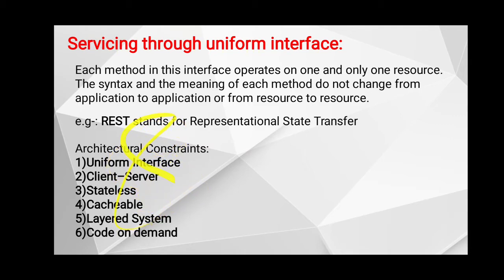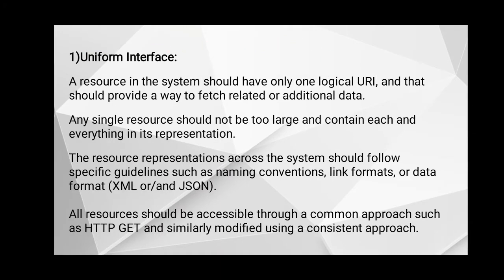First one is uniform interface, second client-server, third stateless, fourth cacheable, fifth layered system, and sixth one code on demand, and this one point is optional. First one, uniform interface. It is the interface between client and server.